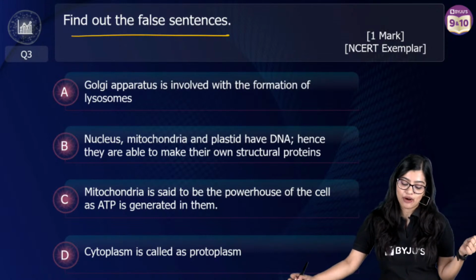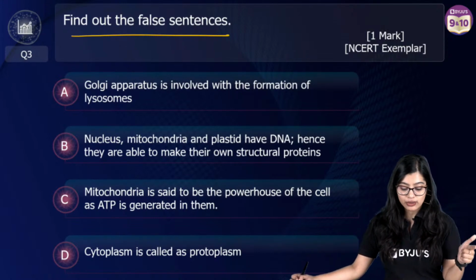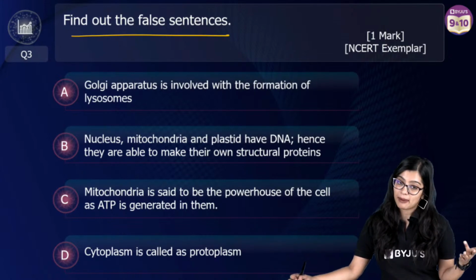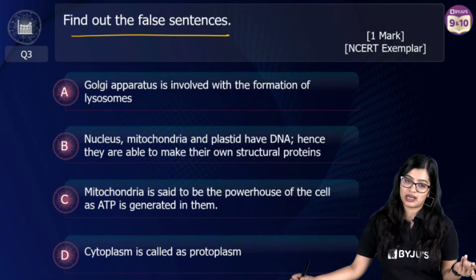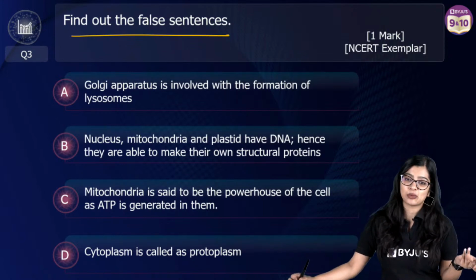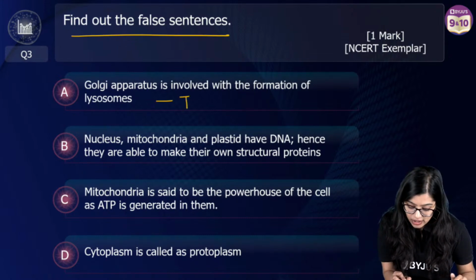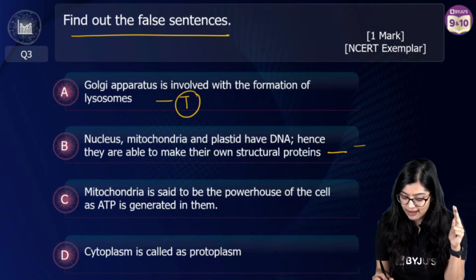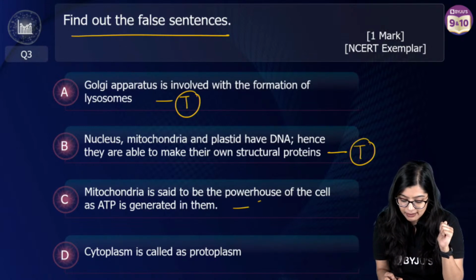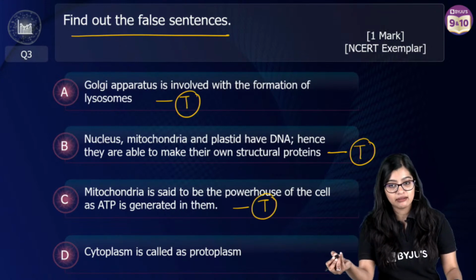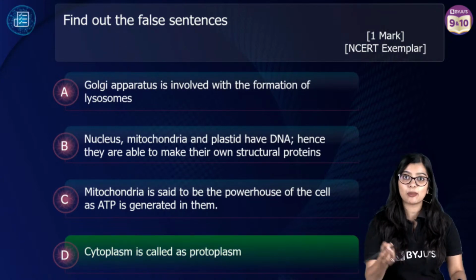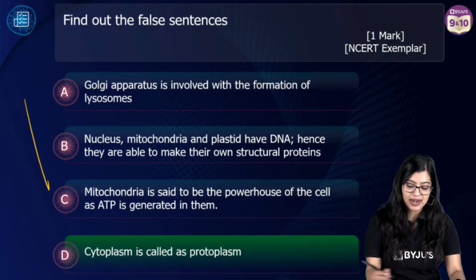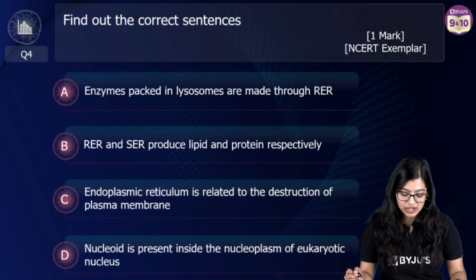Golgi body is involved in the formation of lysosome. Nucleus, mitochondria, plastid have their own DNA. Mitochondria is called the powerhouse of the cell. Cytoplasm is protoplasm. We know that Golgi body is involved in formation of lysosome. We know that nucleus, mitochondria, plastid all have their own DNA. And mitochondria is the powerhouse because it produces ATP. So the correct answer is D, which says cytoplasm is same as protoplasm. We know that cytoplasm and protoplasm are not the same. 1 mark. Very good. Moving on to question number 4, everyone.